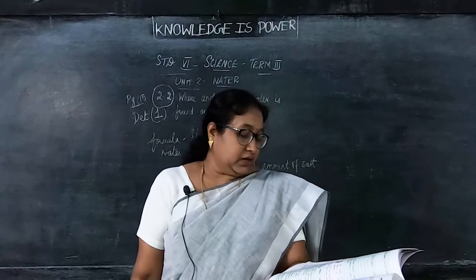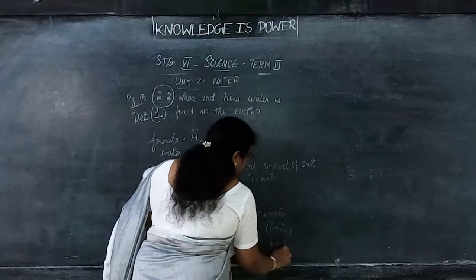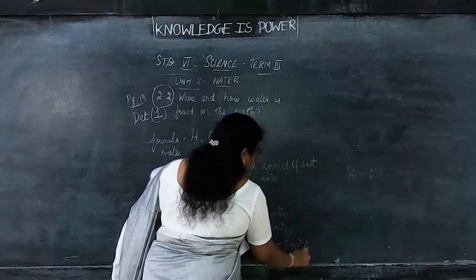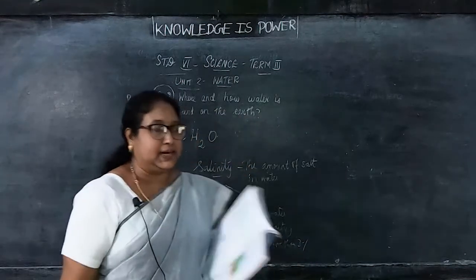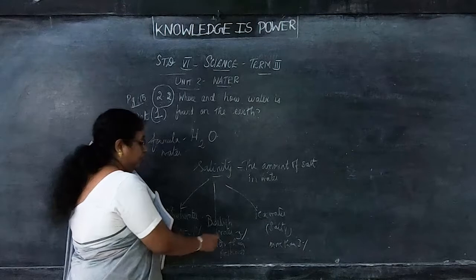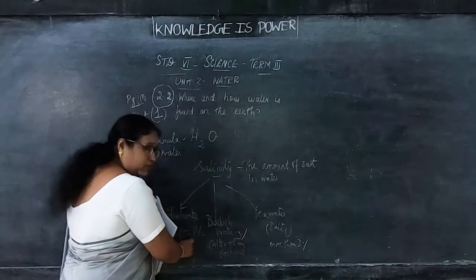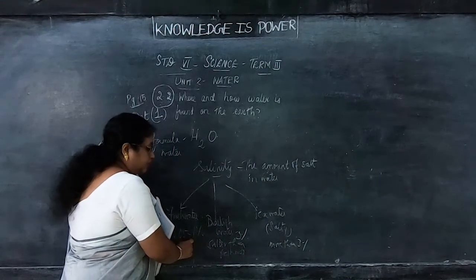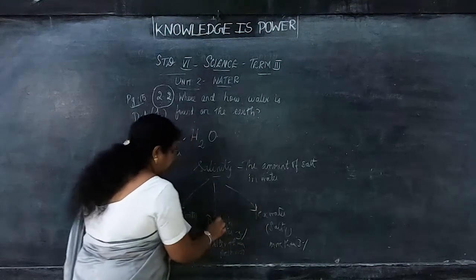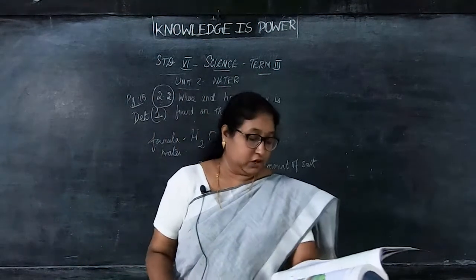Sea water contains more than 3%, that is very salty, saline. So did you understand now? Fresh water is 0.05 to 1%, brackish is up to 3%, and sea water is very salty, more than 3% of salt, okay.